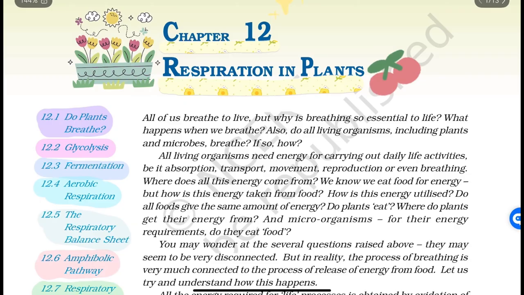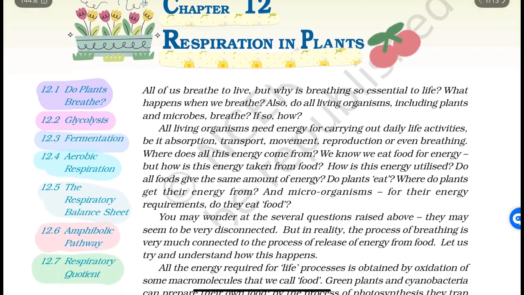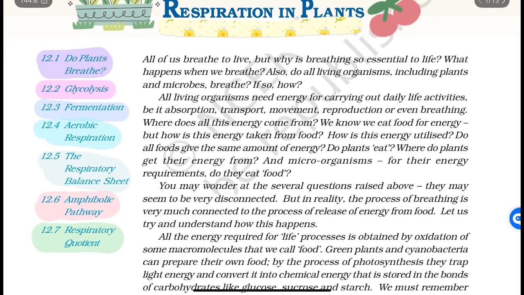So hello dear learners, today we are going to study chapter 12 of class 11th biology, that is respiration in plants. Today we are going to cover these 7 topics: do plants breathe, glycolysis, fermentation, aerobic respiration, the respiratory balance sheet, amphibolic pathway and respiratory quotient.